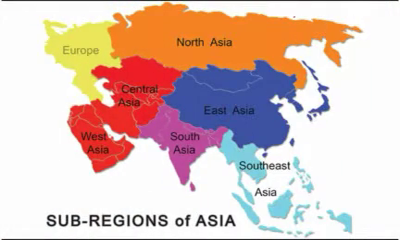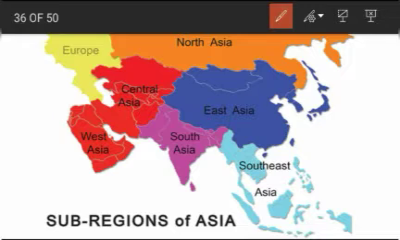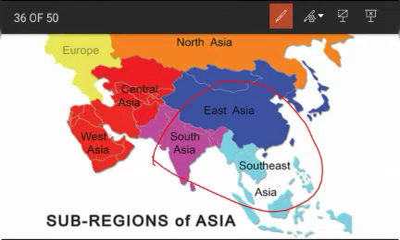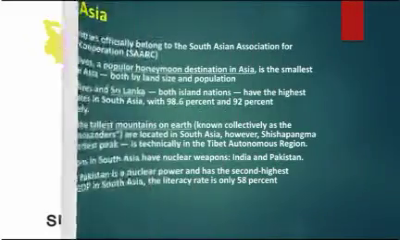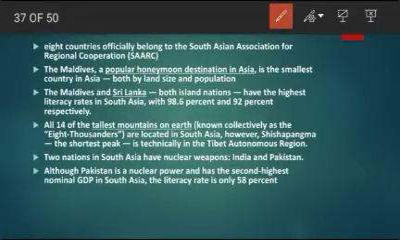These are the subregions of Asia. And in this video, we are mainly focusing on South Asia, East Asia and Southeast Asia. Okay, let's start. South Asia. South Asia has 8 countries. See S, so 8 countries are there. Remember that. And these 8 countries officially belong to SAARC.